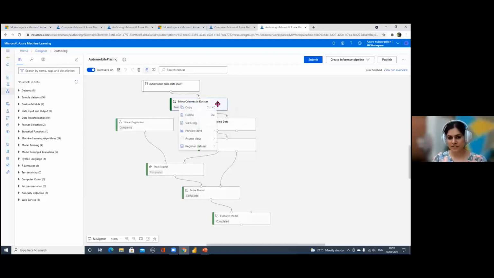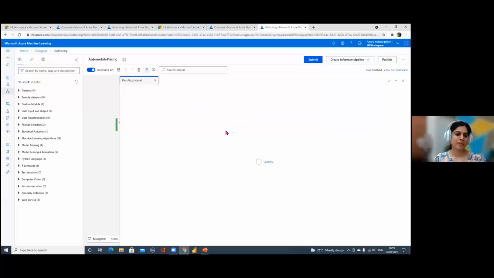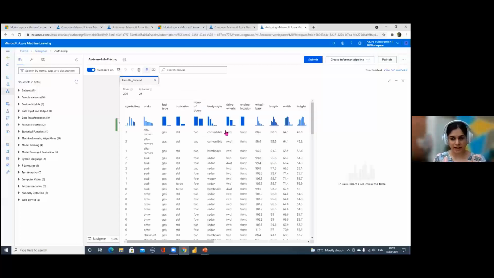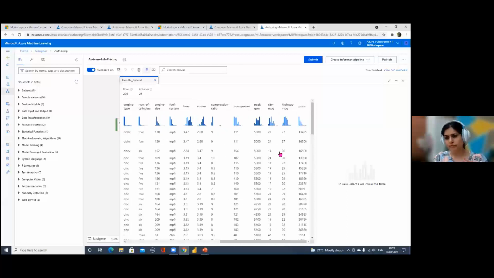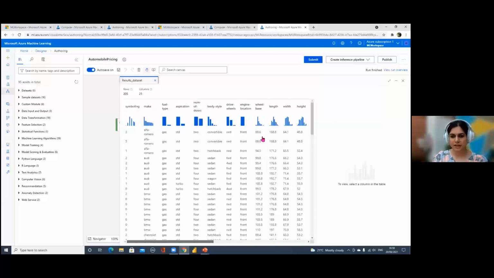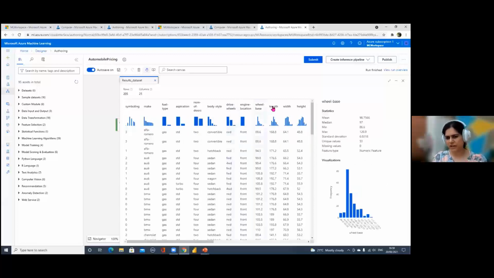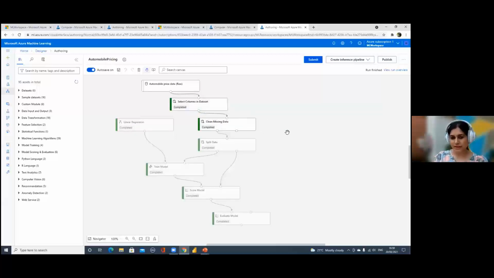We'll right click on it, preview data, and select this. This is our column selection node. If you remember, we removed the normalized losses column, and if you look further down, we don't have that column anymore. So that's what that step has done. You can even click on them and see the distributions. So that's what that step did for us.